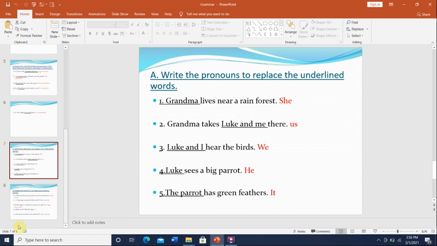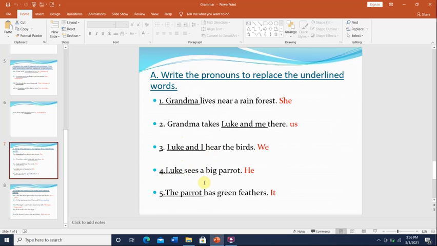Let's see what's next. Okay, on the second page, it's a quick review where we will replace the underlined word with a pronoun. Okay, Grandma lives near a rainforest. Grandma is a lady, so we replace it with she. Okay, Grandma takes Luke and me there. Luke and me, when you talk about yourself with another person, after the verb, it becomes us. Luke and I hear the birds. Luke and I, so that's we because it's before the verb.